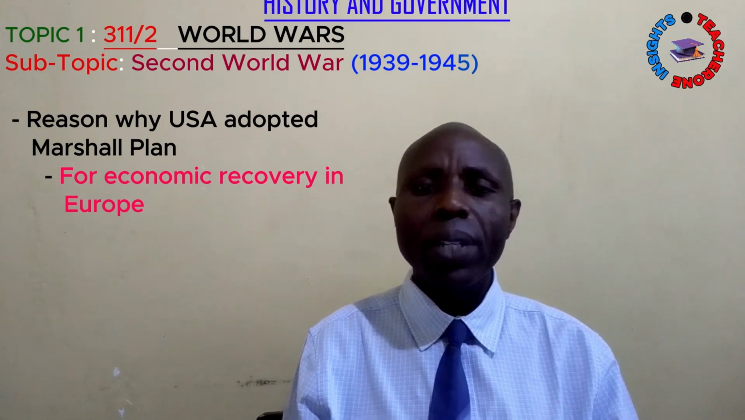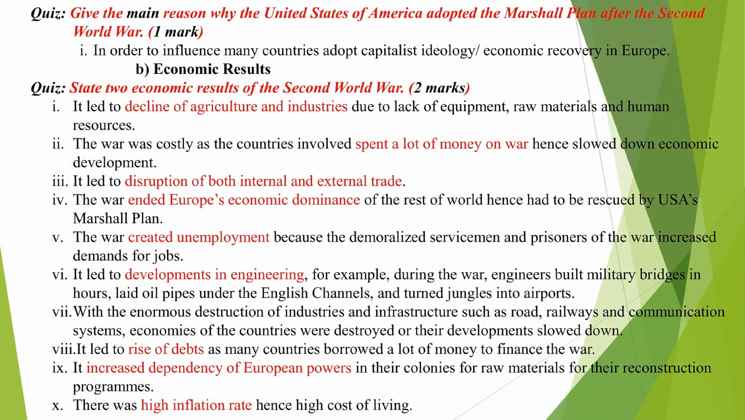Now let's come and have a look at the economic results. State 2 economic results of the Second World War, 2 marks, so just give 2. Number 1, it led to the decline of agriculture and industries due to the lack of equipment, raw materials, and human resources. 2, the war was costly as the countries involved spent a lot of money on war, hence slowed down economic development. 3, it led to the disruption of both internal and external trade.